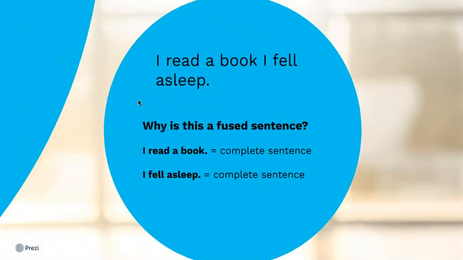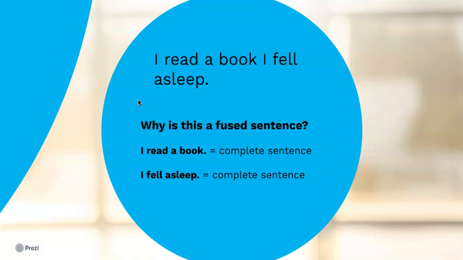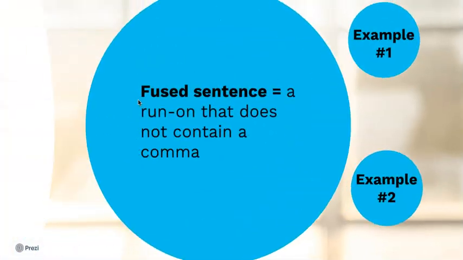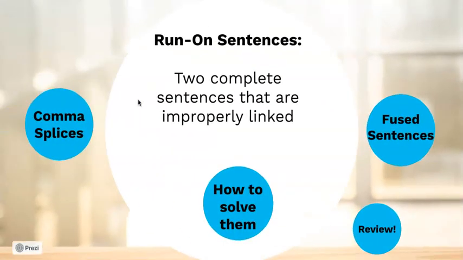All right, second example is: I read a book I fell asleep. I read a book, complete sentence. I fell asleep, complete sentence. Put them together, it creates a run-on sentence. Now, it's not super important that you remember the difference between a comma splice and a fused sentence, so long as you remember the rule that any two complete sentences put into one single sentence, either not separated at all or just separated by a comma, is going to create a run-on sentence.